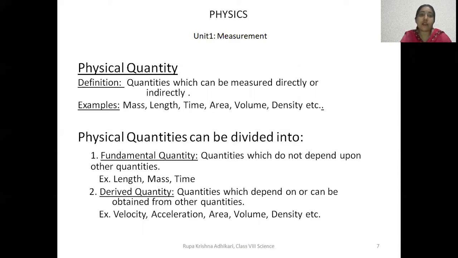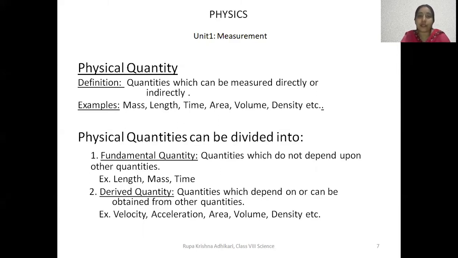Such quantities, we call derived quantities, and they are measured indirectly by using formulas as they depend on others. And fundamental quantities are those which do not depend on any other, which are independent, like mass, length, time.